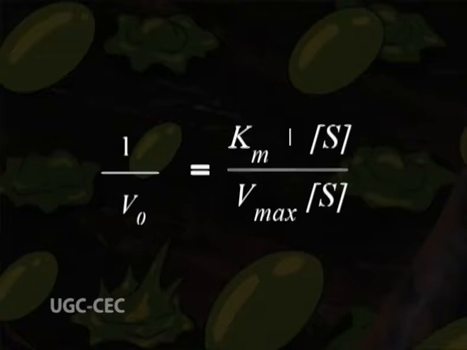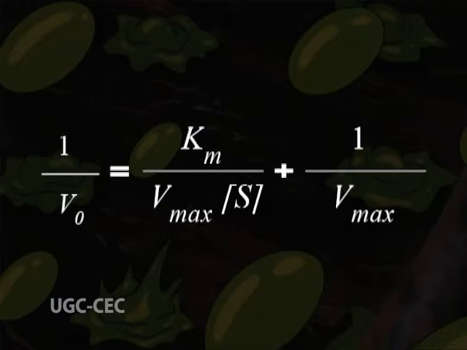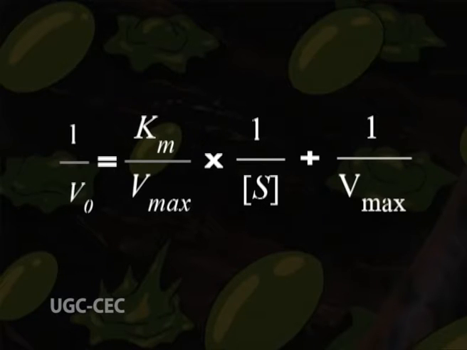The Lineweaver-Burk equation is derived by first taking the reciprocal of both sides of the Michaelis-Menten equation. 1 upon V0 is equal to Km plus S divided by Vmax into S. Separating the components of the numerator on the right side of the equation gives 1 upon V0 is equal to Km upon Vmax into S plus S upon Vmax into S. This can be simplified to 1 upon V0 is equal to Km upon Vmax into S plus 1 upon Vmax, or 1 upon V0 is equal to Km upon Vmax into 1 upon S plus